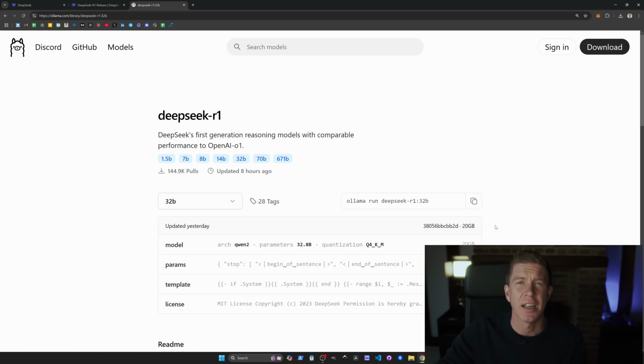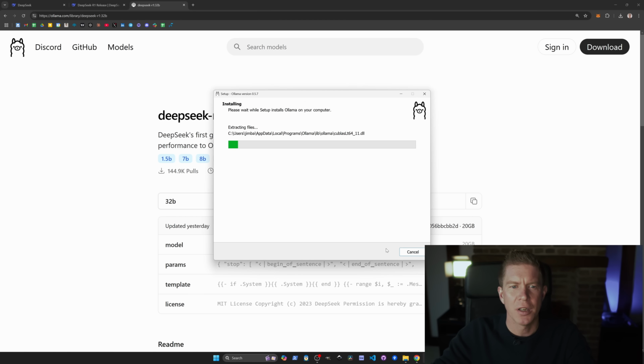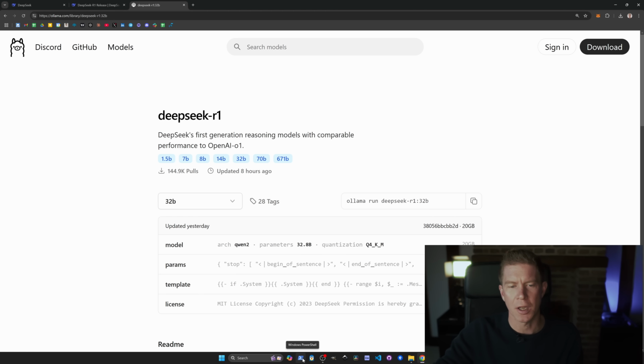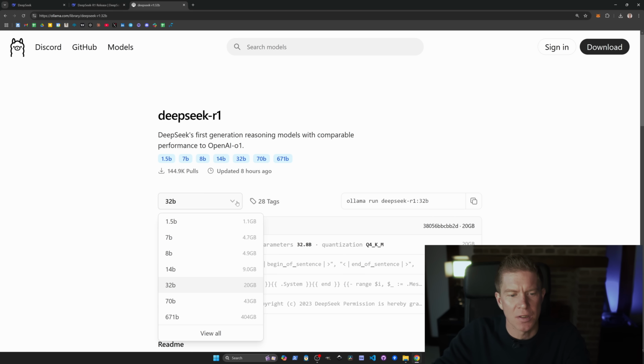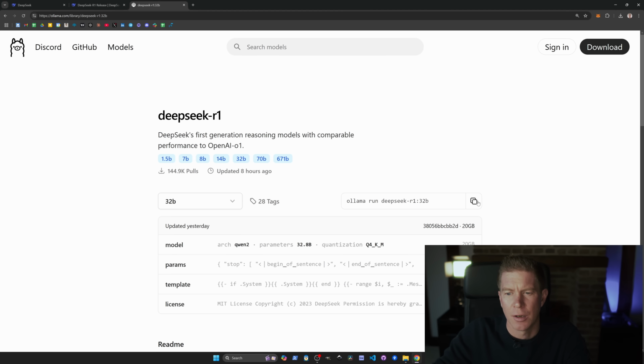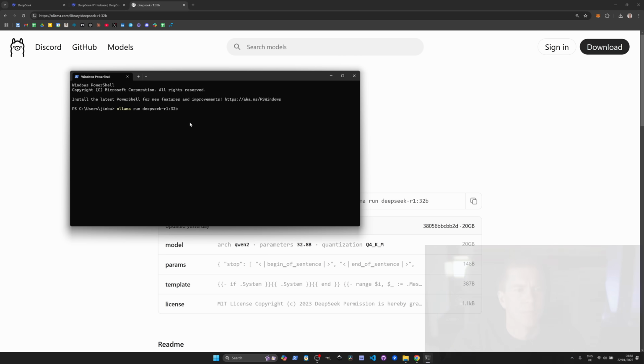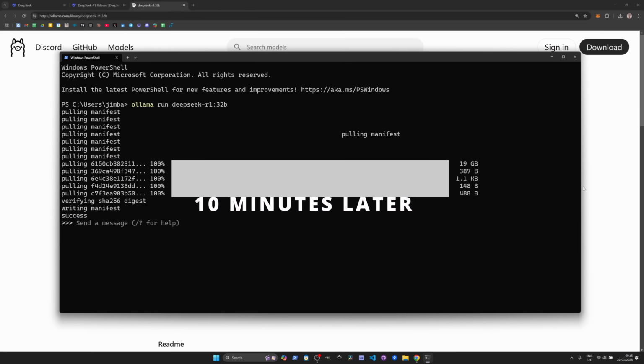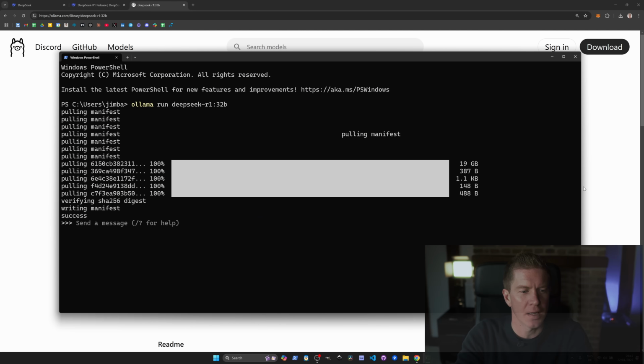I'm going to be doing this on a high-end gaming laptop. Once that's downloaded, we'll get a prompt to install it. Now that's installed, let's open up a prompt. And I'm going to select the version I want, which is this 32 billion parameter version, which is 20 gigabytes. I'm going to copy this code here. I'm going to paste that into the terminal. Okay, that's installed now. Let's test it.